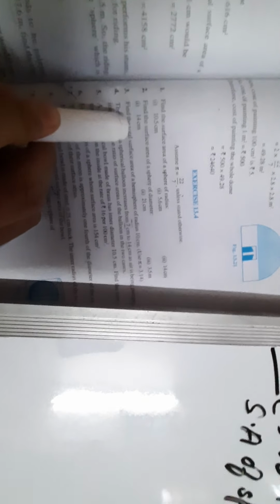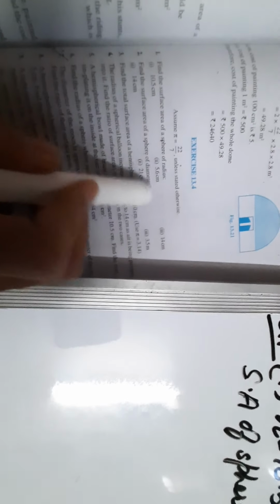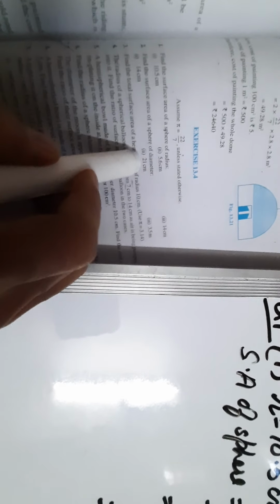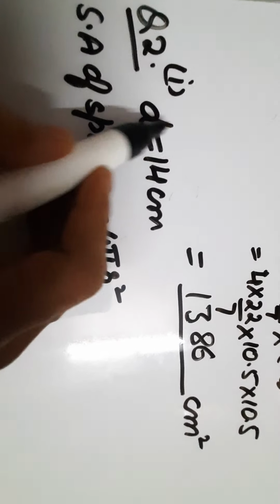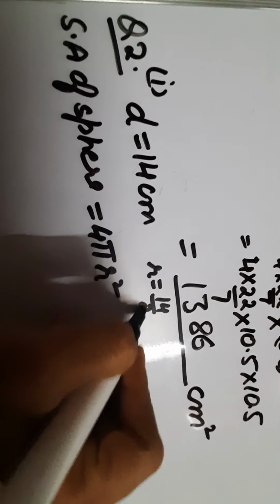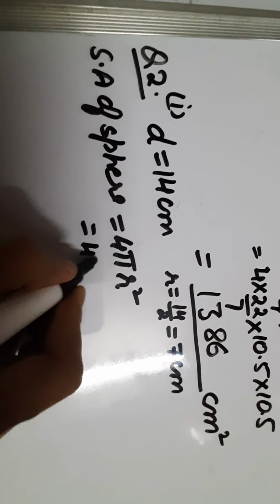Now let's do the second question. Find the surface area of a sphere of diameter. Now again the question is the same, but in the first part the radius was given to us and now the diameter. So we will take half of this diameter to get the radius. Let me do one part in front of you and do the remaining 2 parts yourself. So the diameter is 14. To get the radius, we'll take half of 14. That is 7 centimeter.